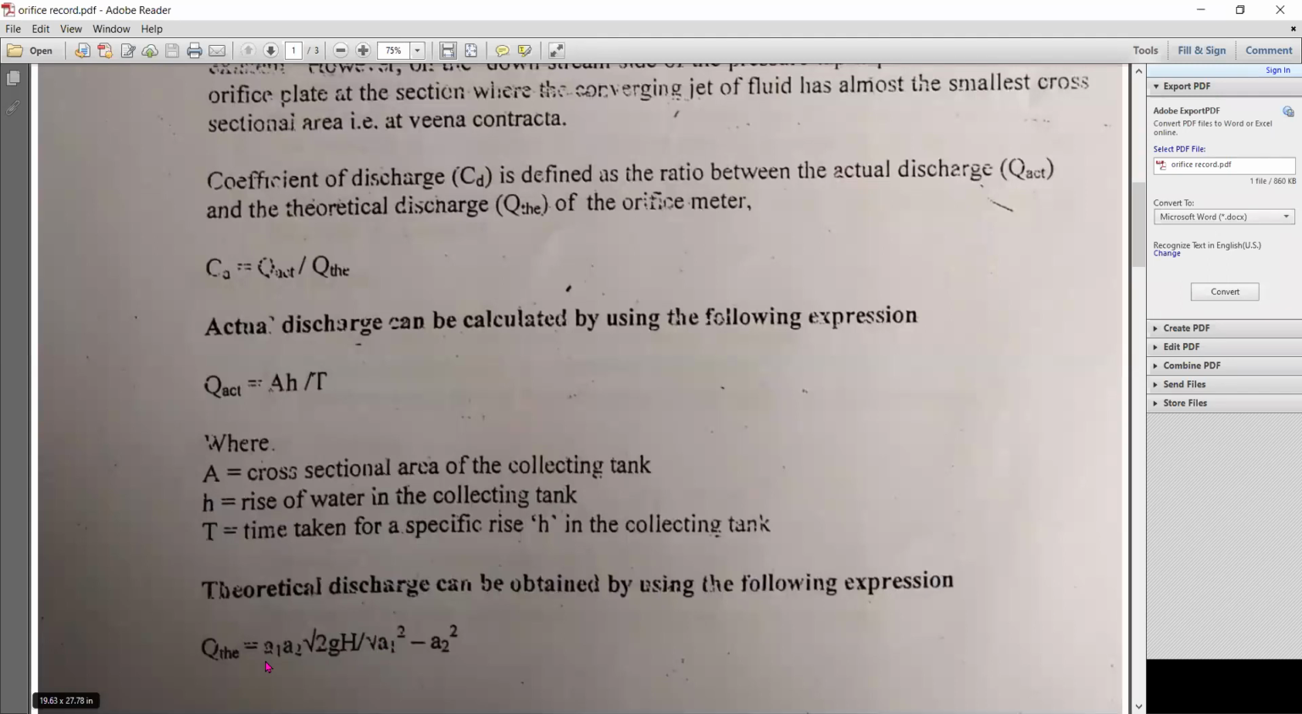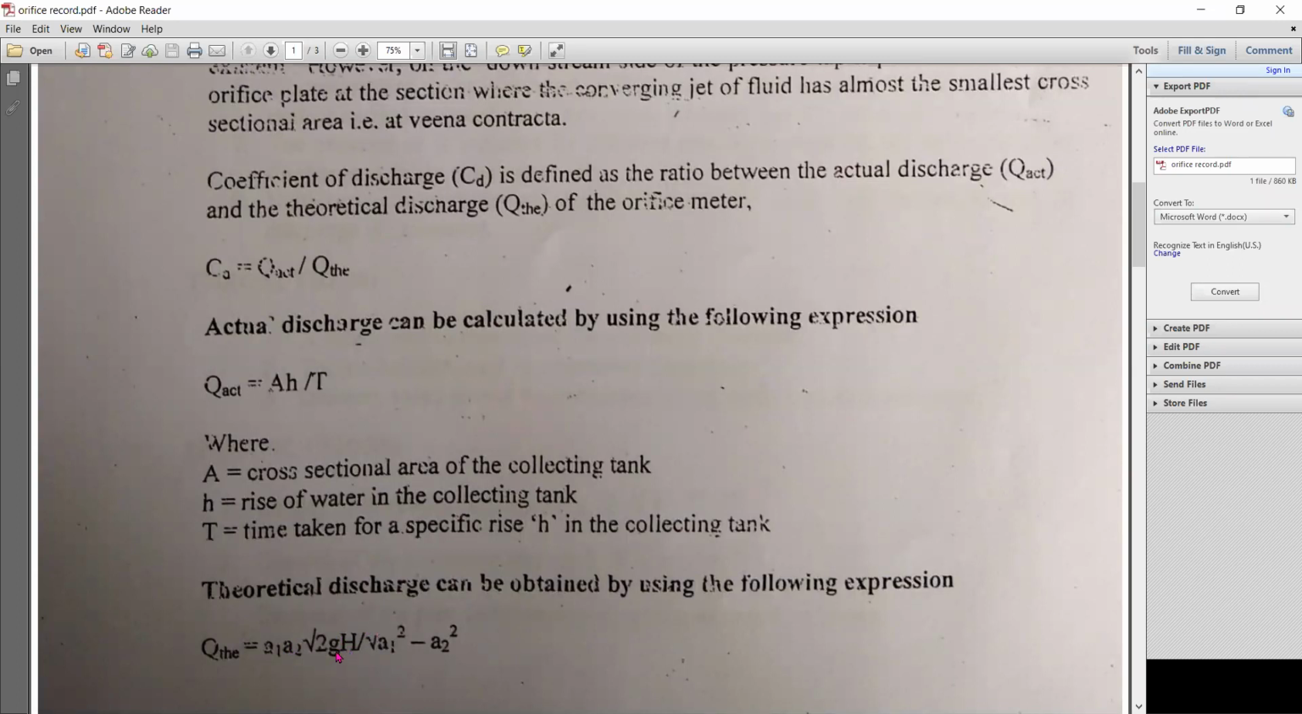A1 is the cross-sectional area of the pipe, and A2 is the area of your orifice, the whole cross-sectional area of the orifice meter. Capital H is the differential manometer reading in terms of water.